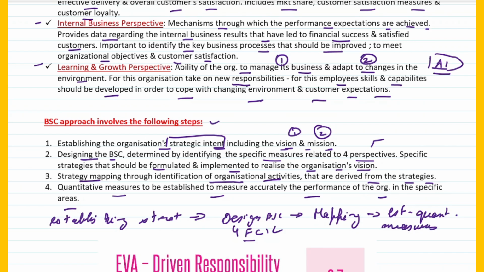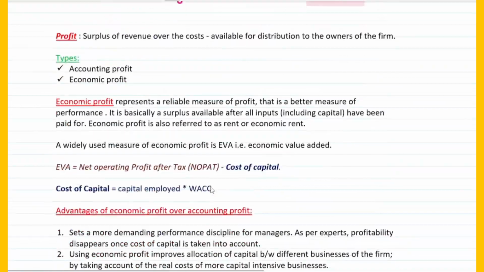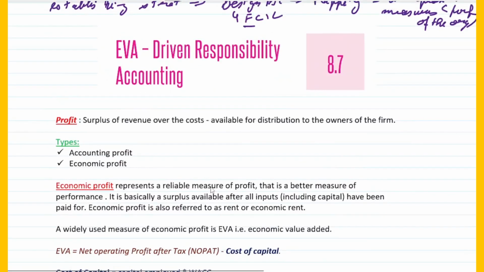Fine. Why are these measures important? These measures are important to measure the performance of the organization. So these four steps you have to remember when we talk about the approach that involves the following steps of BSc. Fine. So with this we finish balanced scorecard. Now you move on to the next and very small topic, that is EVA. EVA is economic value added. So we will talk about EVA in 8.7.